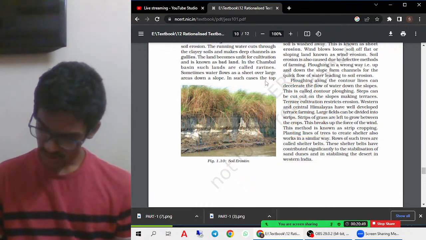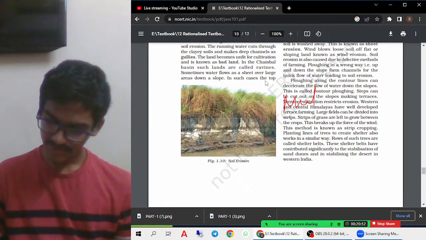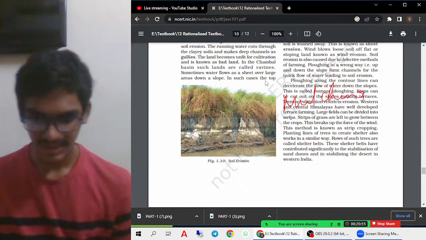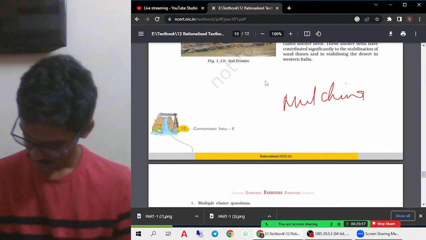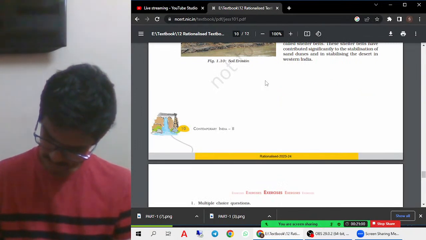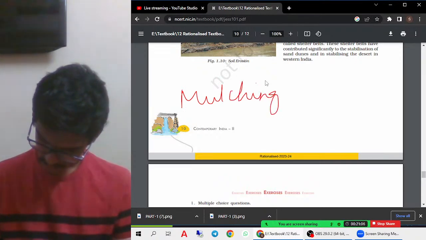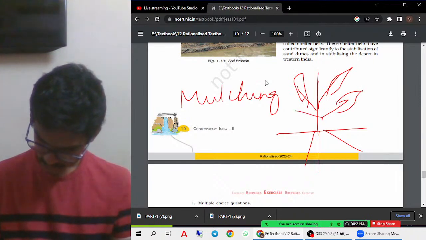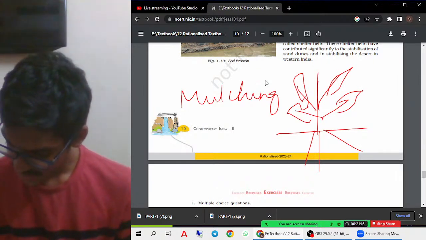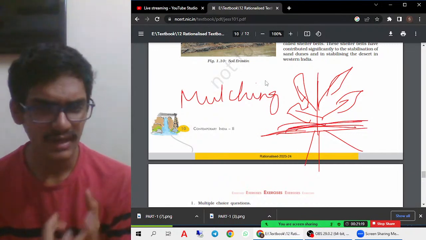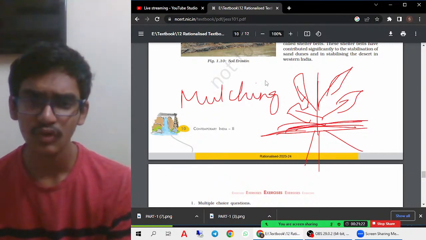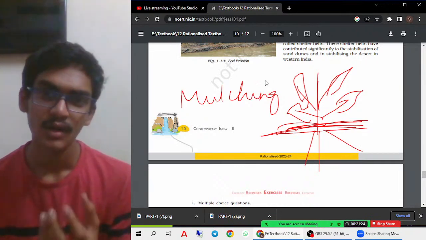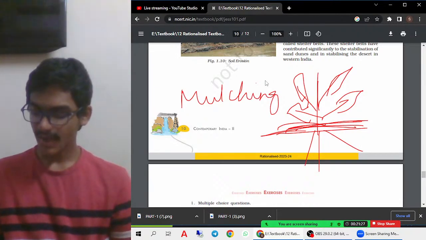Fourth one is you can do mulching also. What is mulching? Mulching is nothing but, for example, you think this is a crop. I'll try to show it. So what is mulching? Here there is some kind of grass. I think you might have seen the white-colored dried grass, which is kept for the cows, right? That kind of grass is kept on the soil.